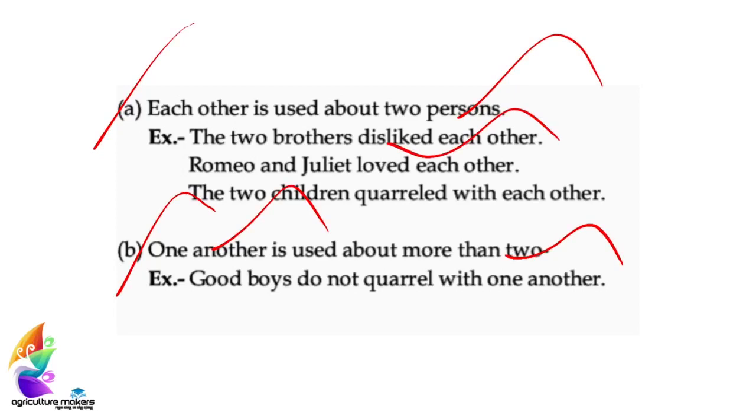Romeo and Juliet loved each other. The two children quarreled with each other. And we can see an example for one another. Good boys do not quarrel with one another, and it is not each other. We have to use each other only between two persons, but in case of more than two persons, we have to use one another.